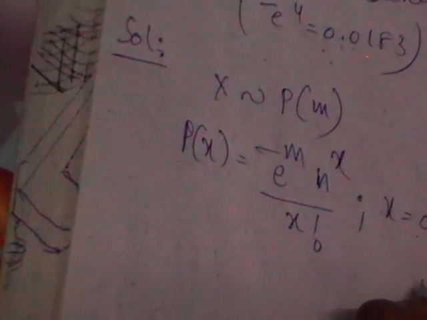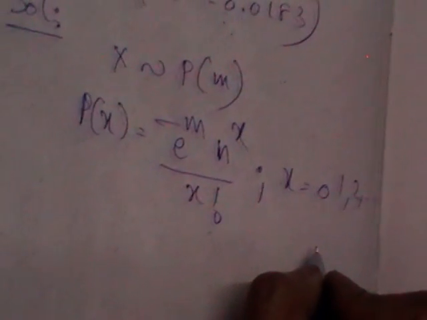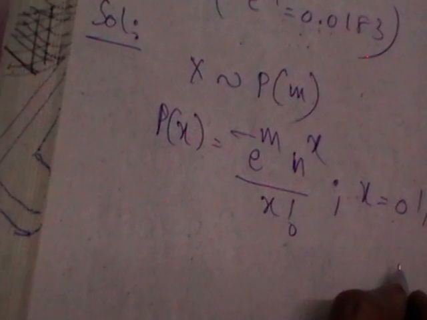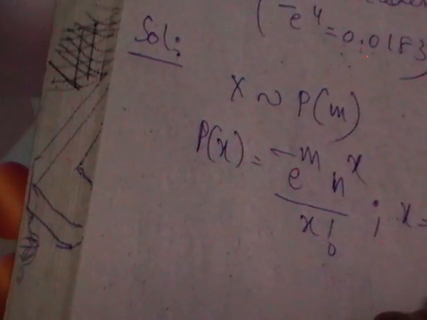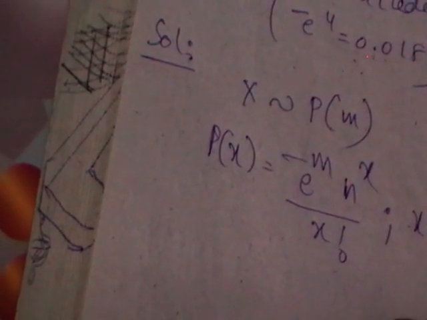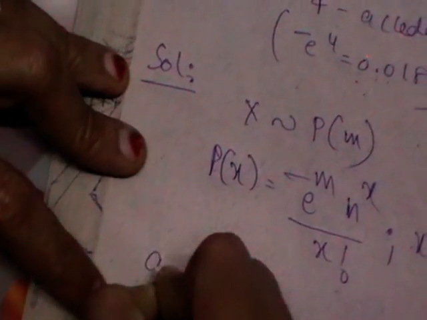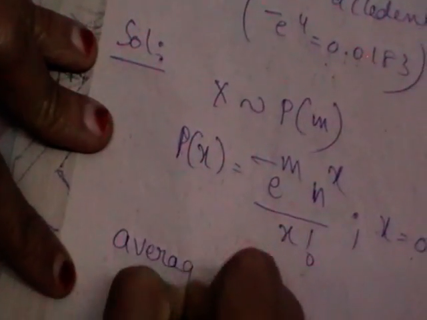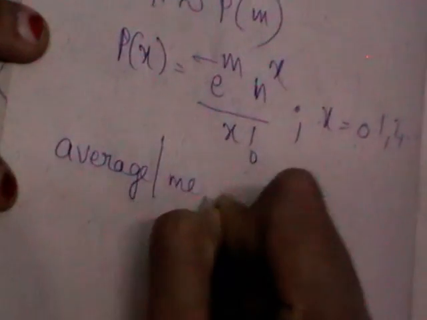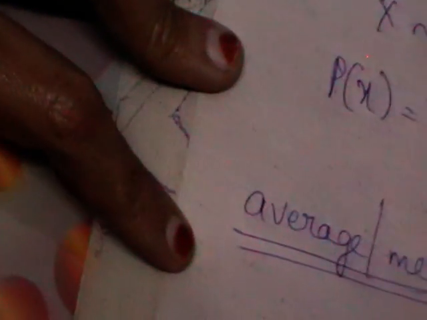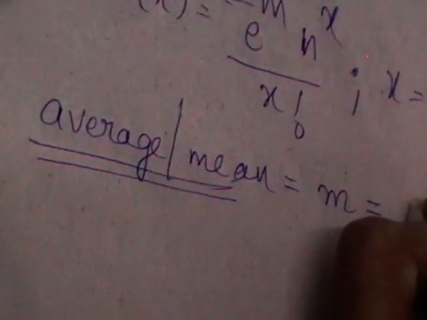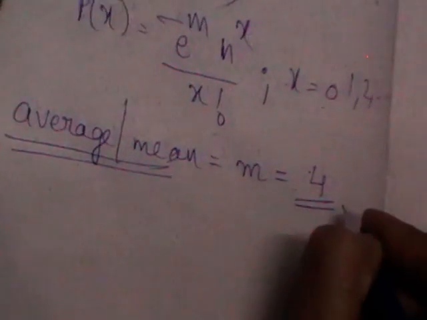Now it is given in the question that there are on an average 4 industrial accidents per month. Whenever we use the word average, average stands for mean. Average and mean are the same. Whenever the word average or mean is used, we can directly take that as m. So m here is nothing but 4.